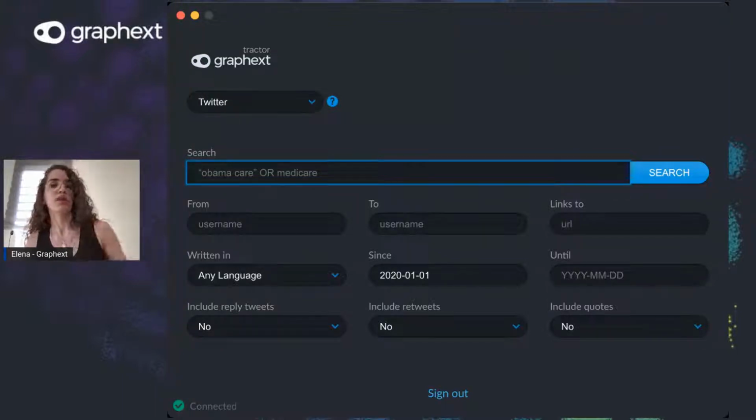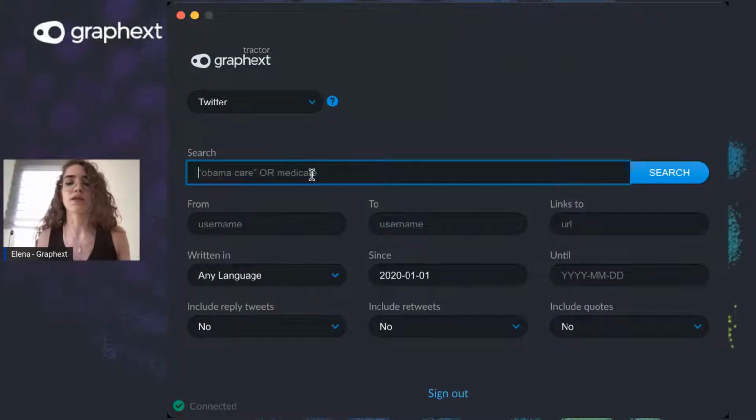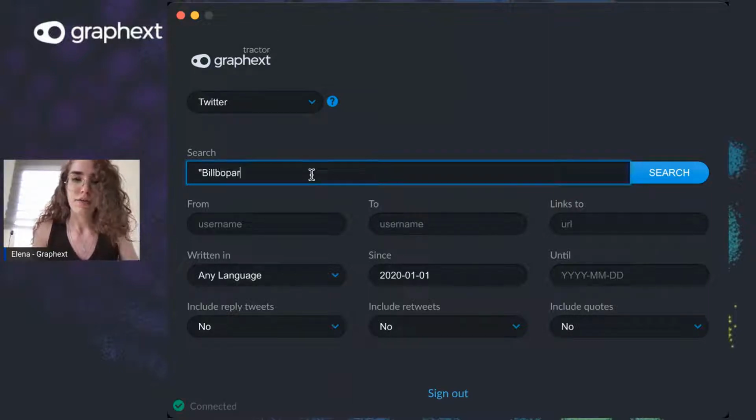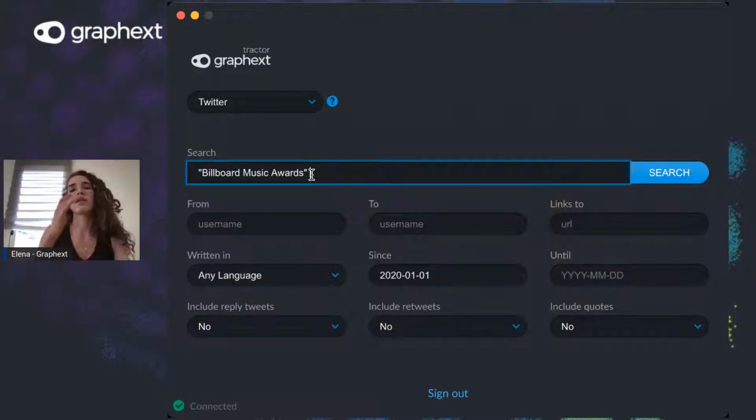So we're now using the tool Tractor, and let's see how we could do a quick search and scrape some data very quickly. Let's say Billboard Music Awards is the topic that we're interested in scraping. But we don't just want to get this query for our data. We want to combine it with, for example, the BMAs, since people also call it that when they are talking about it on Twitter. So let's just type BMA as well.